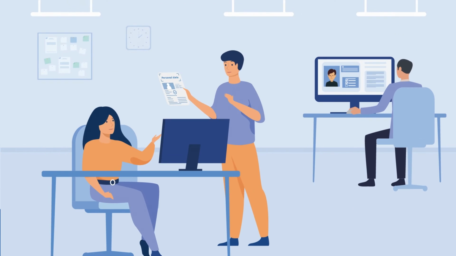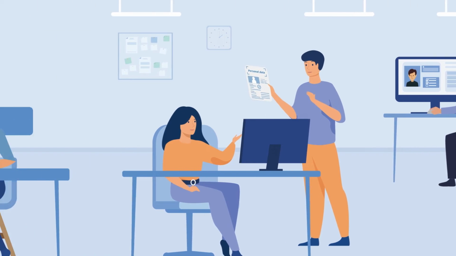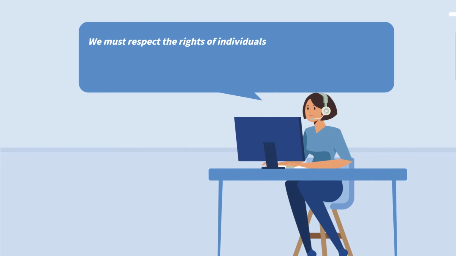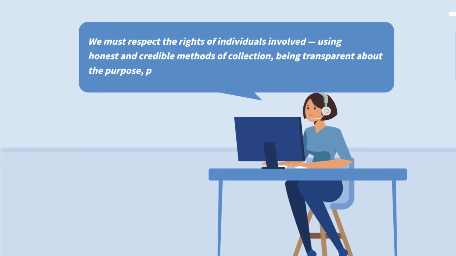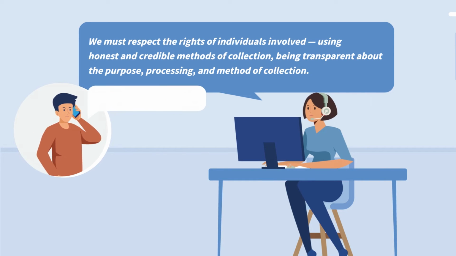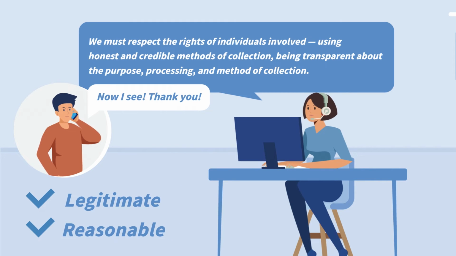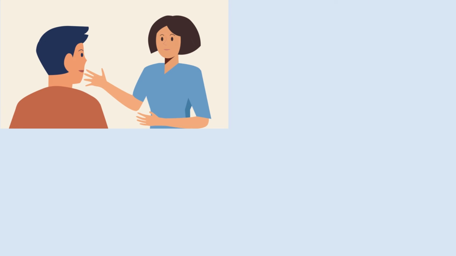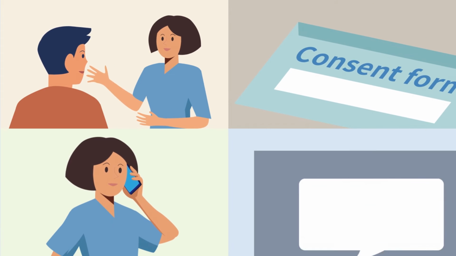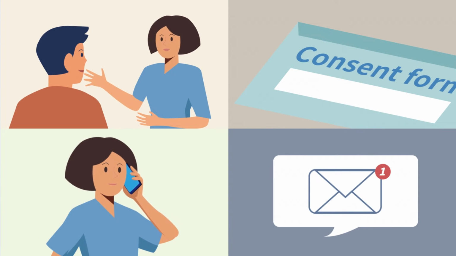When collecting, processing, or using a person's data, we must respect their rights by using honest and credible methods of collection and being transparent about the purpose and methods of collection. The collected data must also have a legitimate and reasonable connection to the purpose, and there should be no concealing of true intentions. One can ask for personal data verbally, on a written form, over the telephone, through email, or more. Any method is fine as long as the individual is clearly informed.